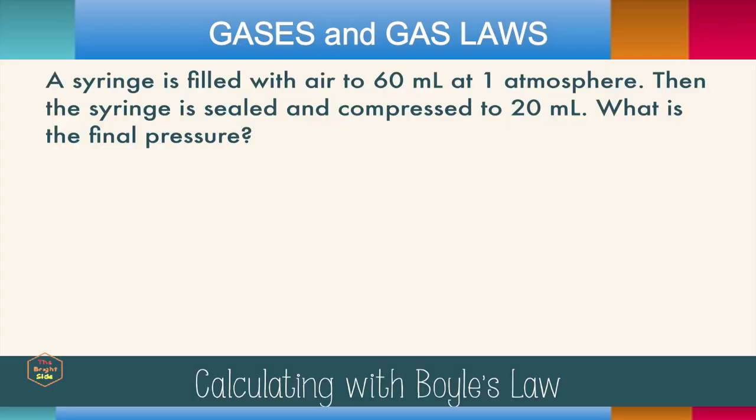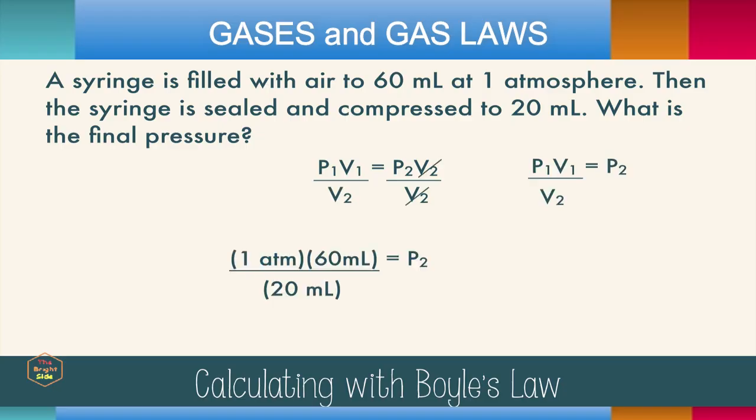A syringe is filled with air to 60 milliliters at 1 atmosphere. Then the syringe is sealed and compressed to 20 milliliters. What is the final pressure? We'll use Boyle's law. And we can rearrange the equation now or after plugging in the numbers. It doesn't matter, but for neatness, I'm going to rearrange it now. I need the final pressure, or P2, so I'm going to get that isolated by dividing both sides by V2. And then we just clean it up. Now we'll plug in the data, and you get 3 atmospheres.